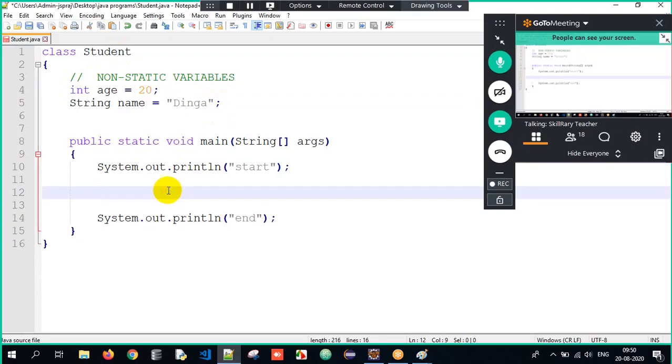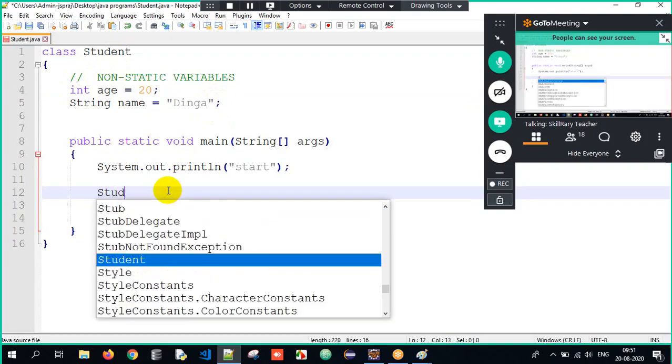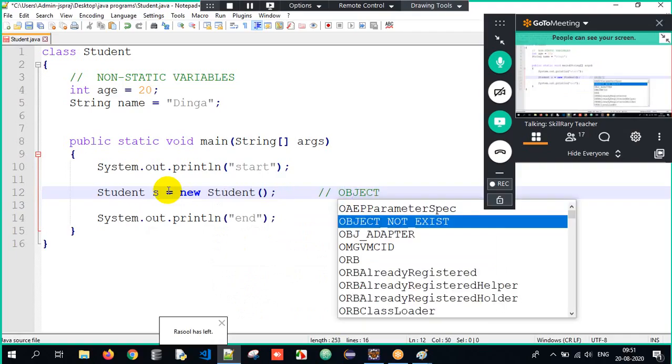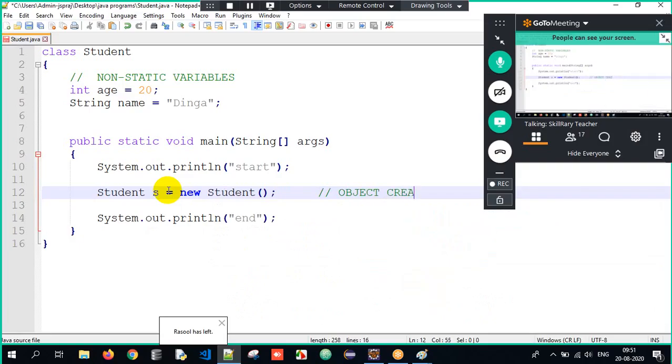Now, sir, in my student class, I have two non-static variables, correct? Since class is a logical entity, those non-static properties have to be explicitly loaded or stored in the memory. For that reason, I need to create an object. How will I create an object? Class name is student. Object name is s equals to new student of. This is nothing but object creation. We call this object creation, or we also call it instantiation.